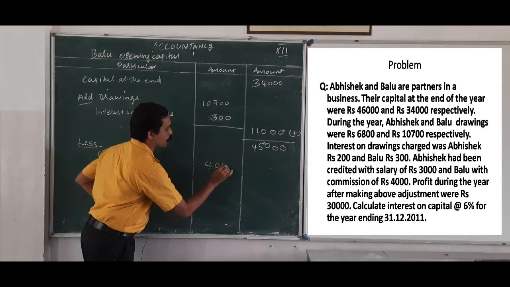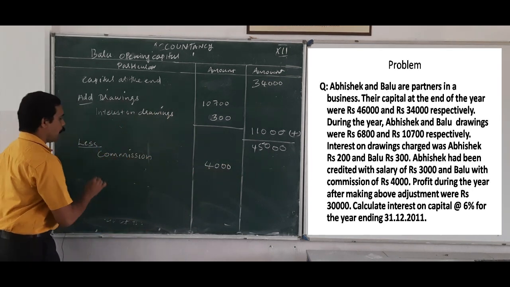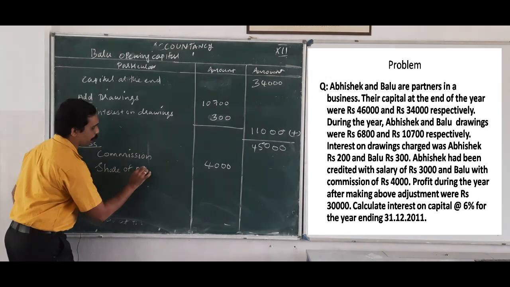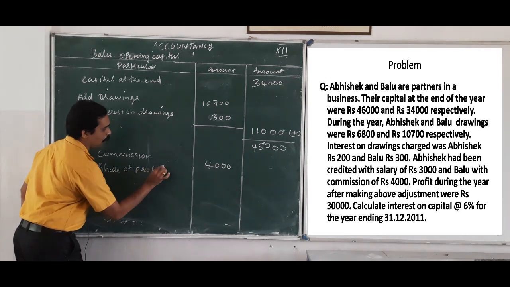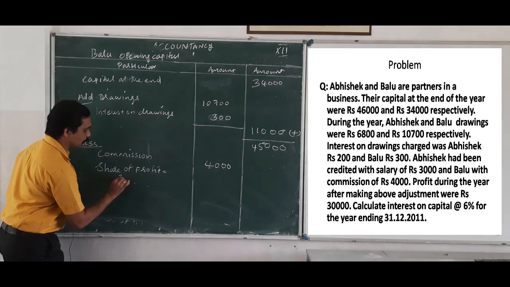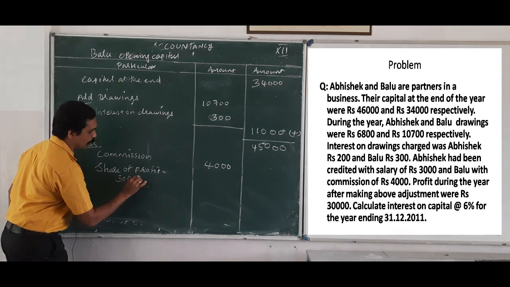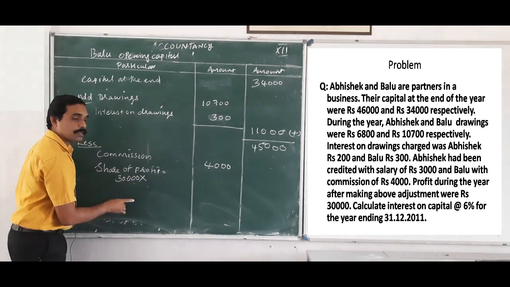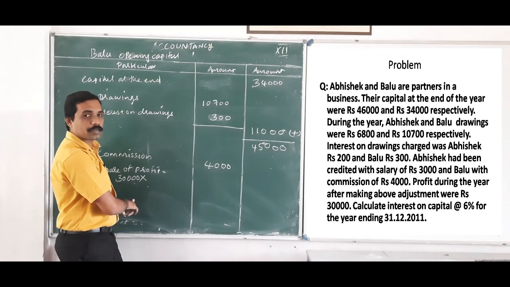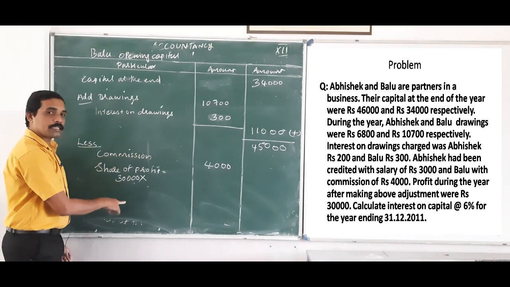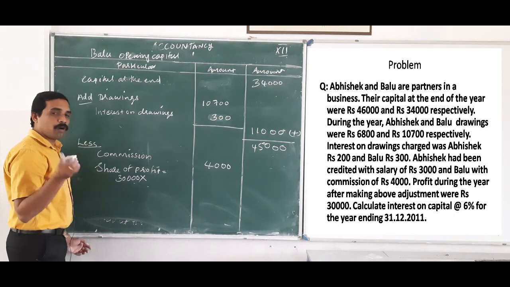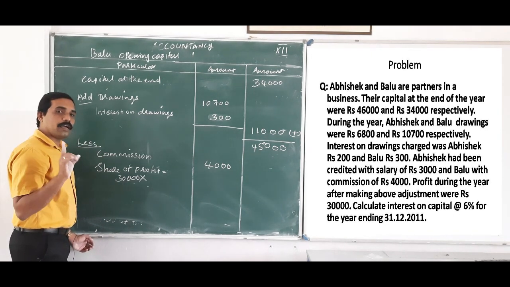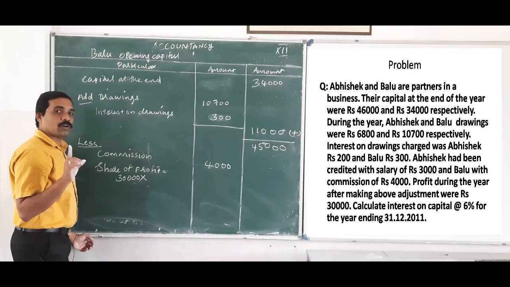So 4,000. Here share of profit: 30,000 rupees into what is the profit sharing ratio? Profit sharing ratio is also not given. So what is the assumption? When profit sharing is not given, we consider 1:1 or equally.